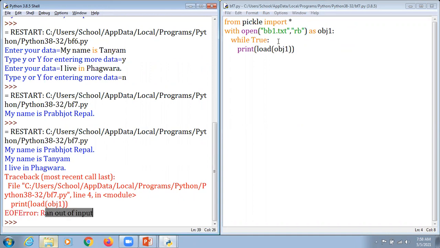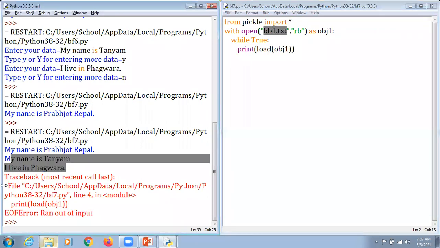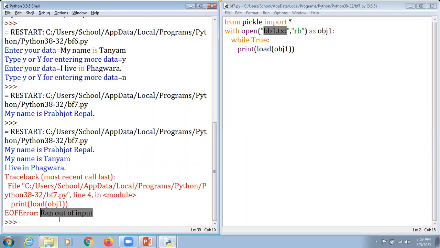It means this is an infinite loop, and when it starts reading the content from that particular file, that is bb1.txt, after reading the content it has reached the end of file and it displays this: ran out of input. The content is not there. So how are we going to eliminate such kind of errors? Kindly concentrate. It's my humble request.